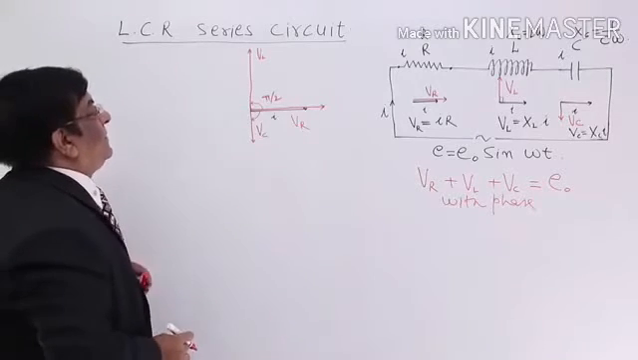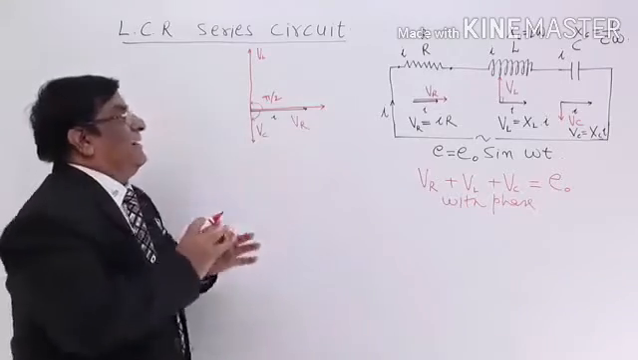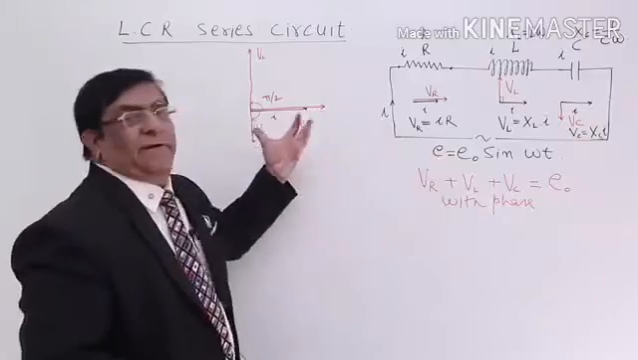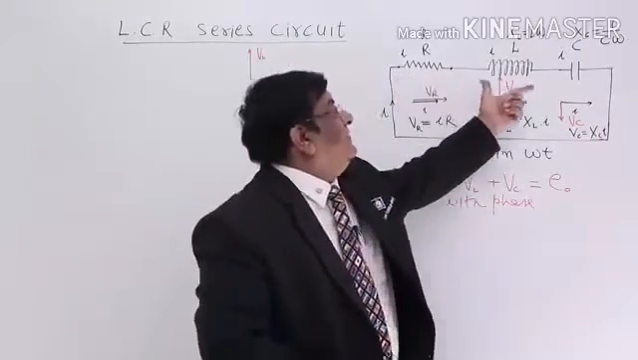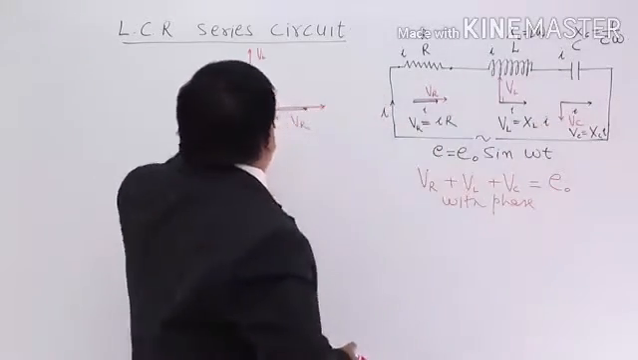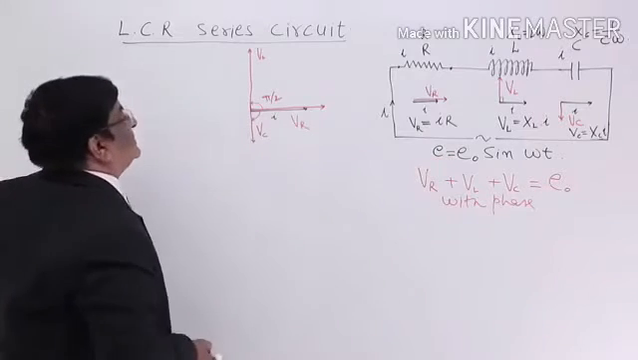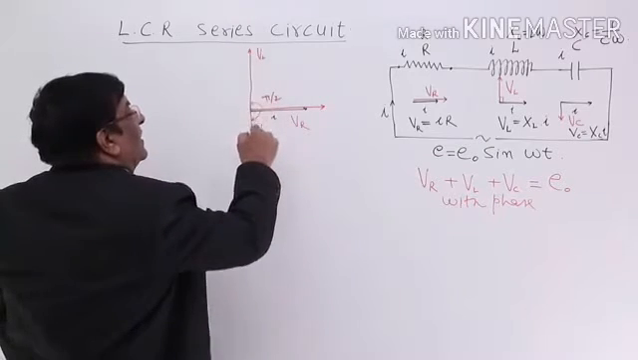Now, VR, VL, VC. We want to add them up to find out what? E naught. Where is that? How much is that value? This we can measure, this we can measure, this we can measure, and with all these three we can find out E naught, how much that should be. So when we do the addition of these three, we find that these two are in one line.